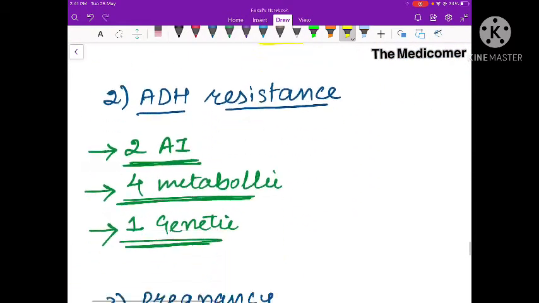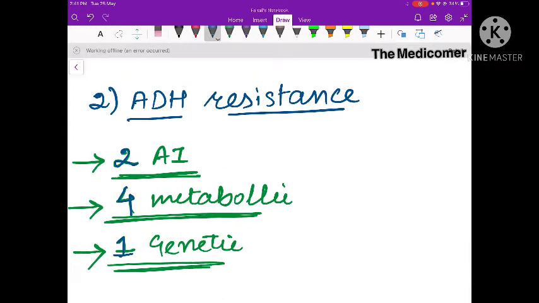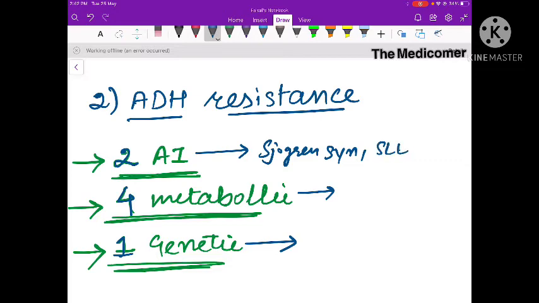Other causes of ADH resistance we can remember as 2 autoimmune conditions, 4 metabolic conditions, and 1 genetic condition. The 2 autoimmune conditions are Sjogren syndrome and SLE.